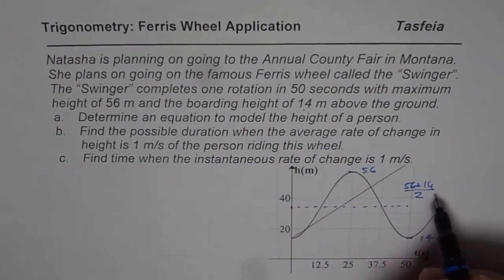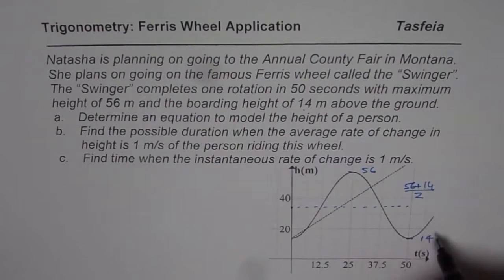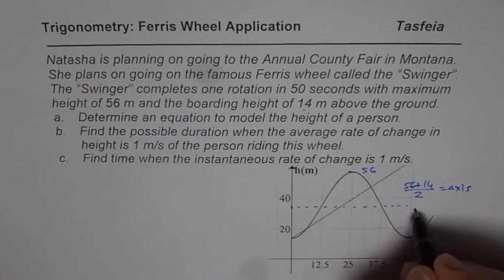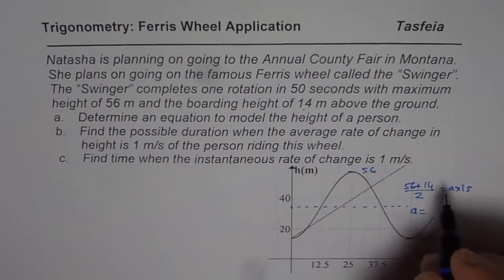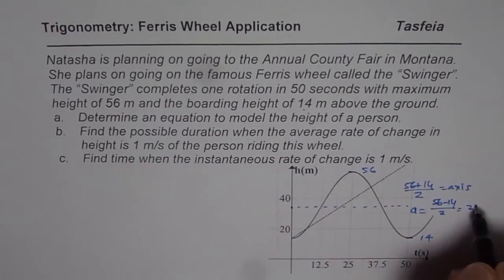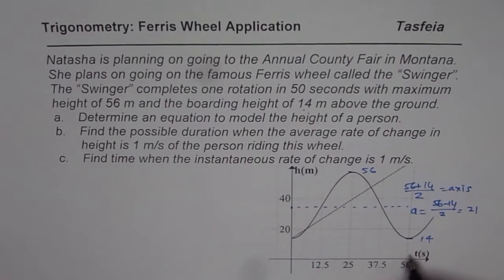To find the amplitude, we'll take the difference and then divide by 2, right? So this is axis. For the amplitude A, 56 minus 14 divided by 2, and that is 42, so it is 21. And we know the time period T is 50 for us, and that gave us the K value 2 pi by 50, or we can say pi by 25, correct?